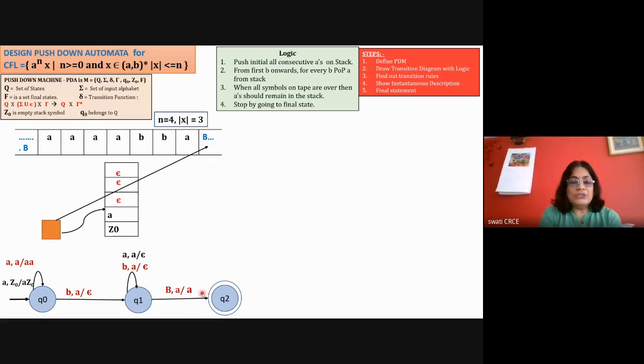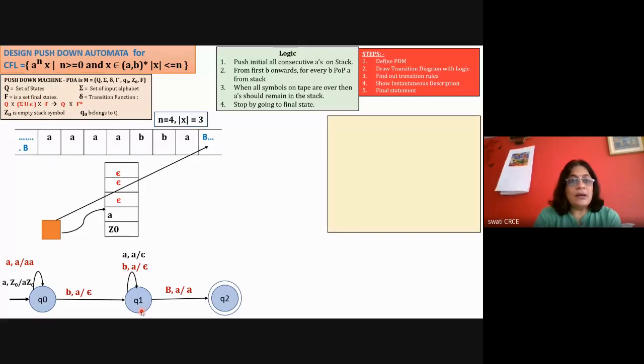And if, after processing the entire string, the machine is in one of the intermediate states which are not the final states, then we say that the string is rejected by the machine. Okay, so this will be the end of the design.